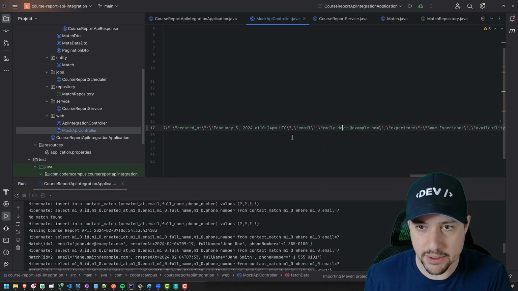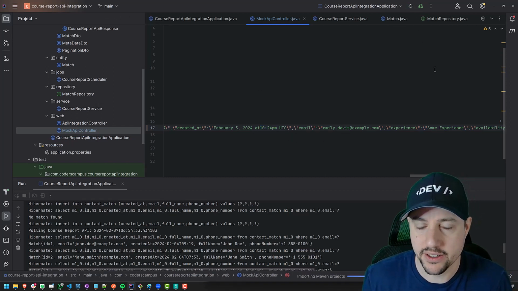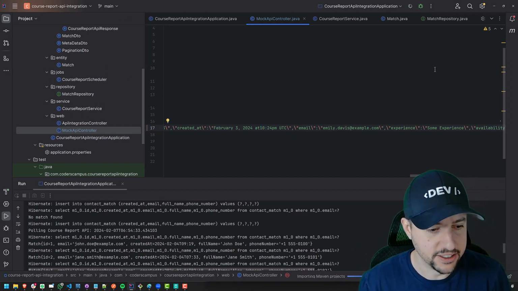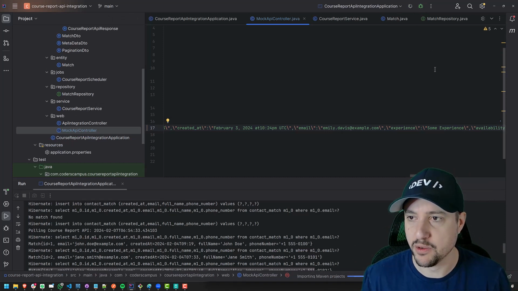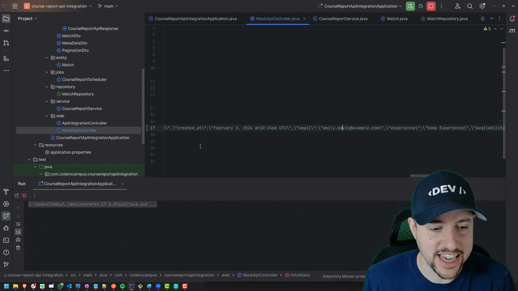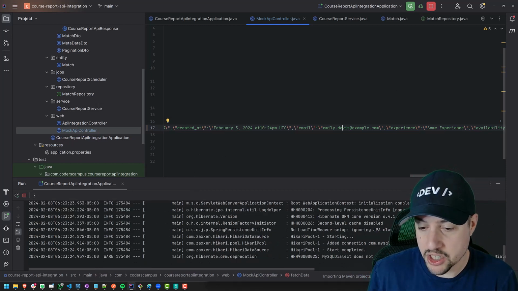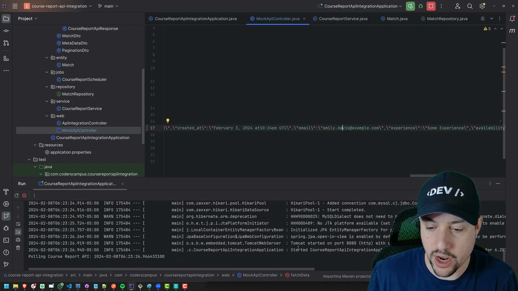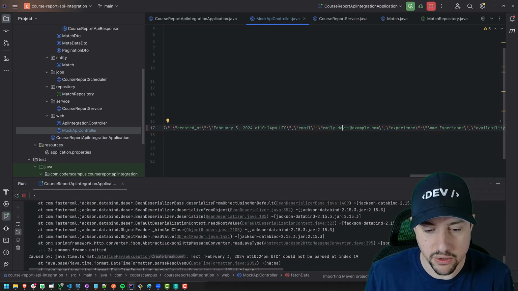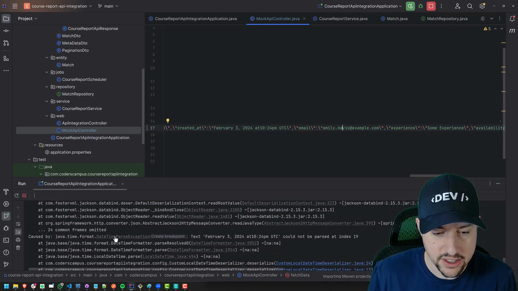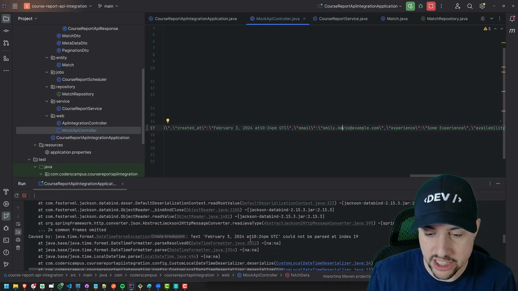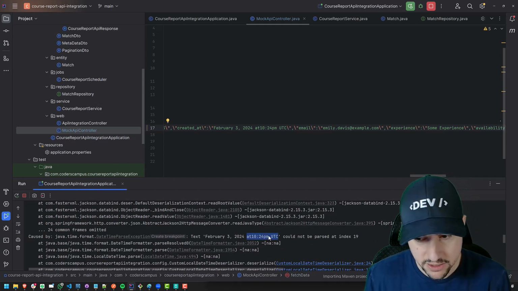So basically, I'm going to save this, and I'm going to run. And sorry, I have a bit of a cold still, so you have to deal with my slightly congested sound. So we're going to have to deal with the parsing error. When we start up the server here, it's going to try to parse the data, and we're going to run into this DateTimeParseException, which is expected because it can't parse this.